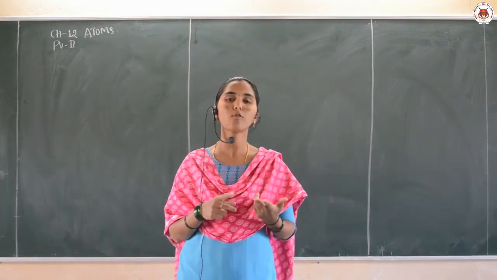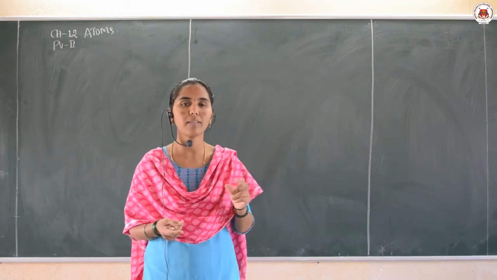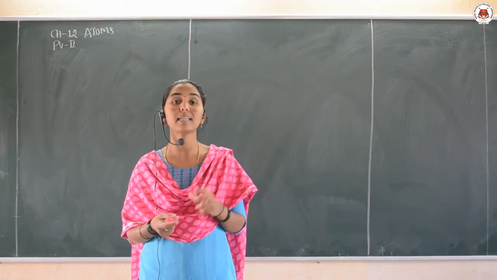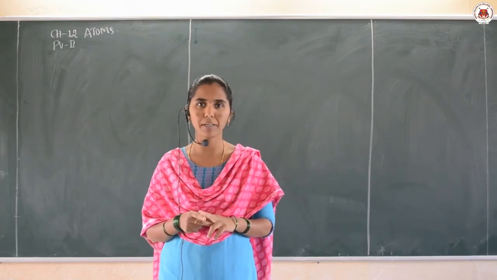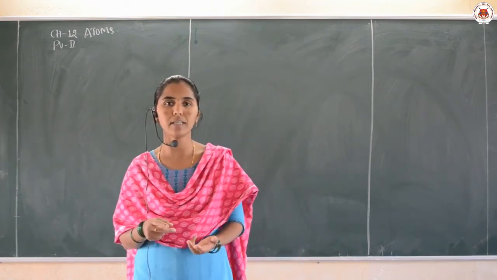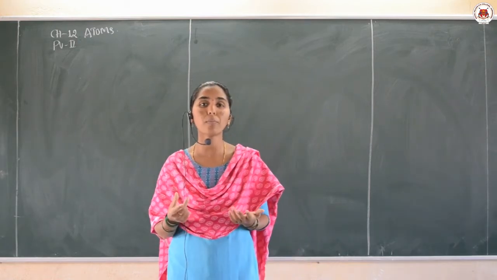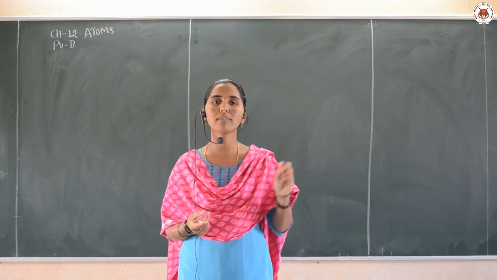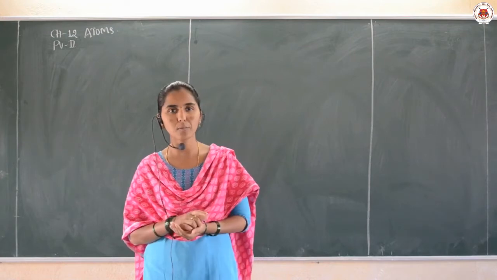It also failed to explain why atoms emit radiation in discrete wavelengths, and the spectral series could not be explained with Rutherford's atomic model. Therefore, these are called the limitations of Rutherford's atomic model.